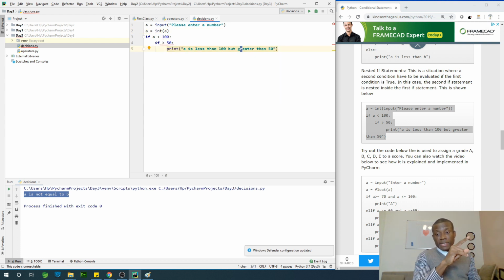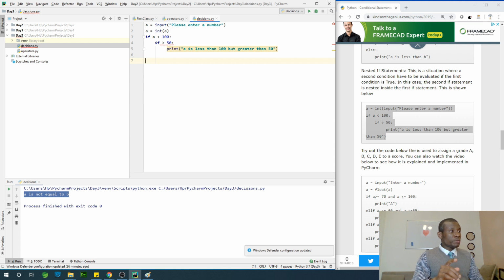Now it says if A is less than 100. So if A is less than 100, it means A is between 0 or maybe from 99 downwards. But what if you are sure A is less than 100, and you now want to check if A is greater than 50? For A to be greater than 50 and less than 100, there are two things you can do. You can use nested if statement. In this case, we are checking if A is greater than 50.